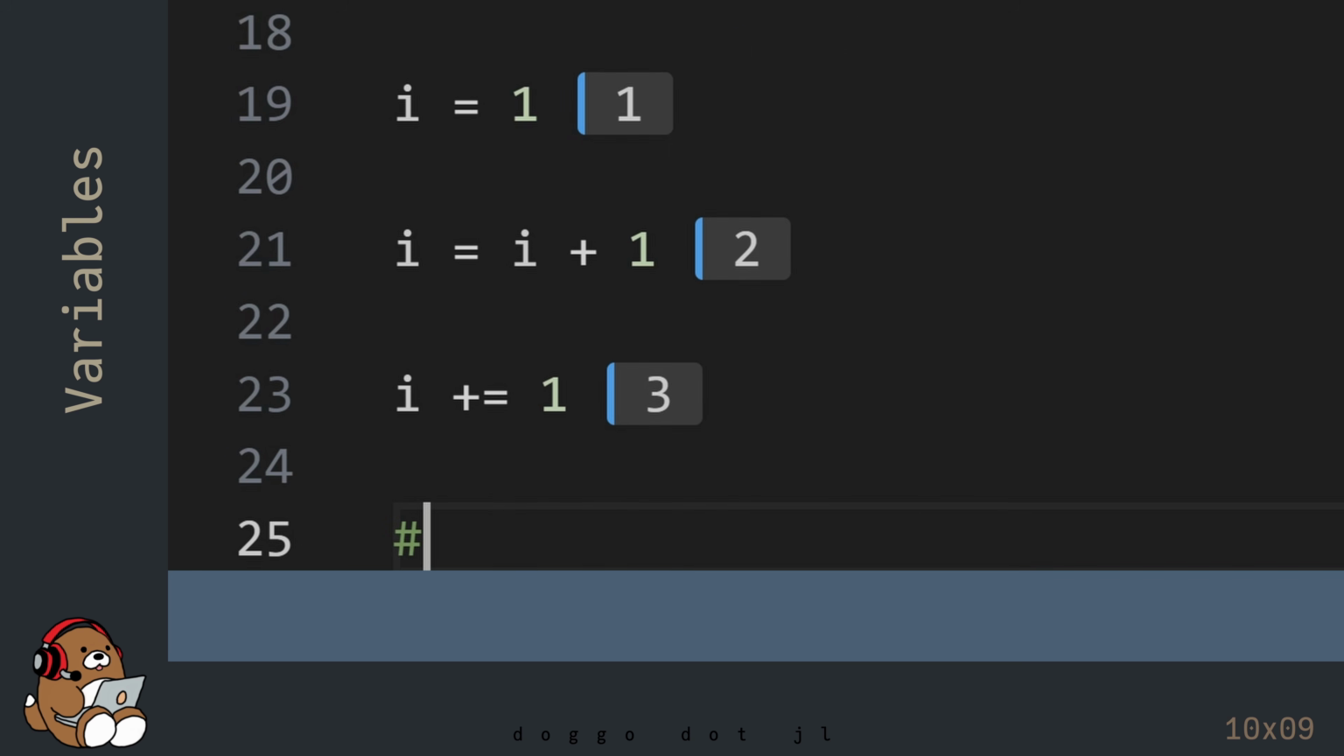Another common use for variables is to use them to perform basic math operations.